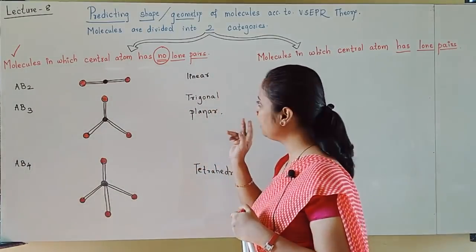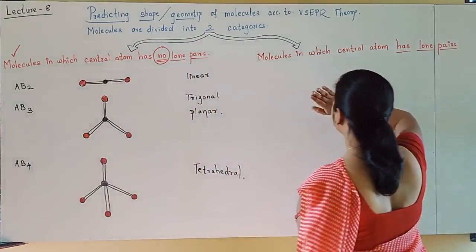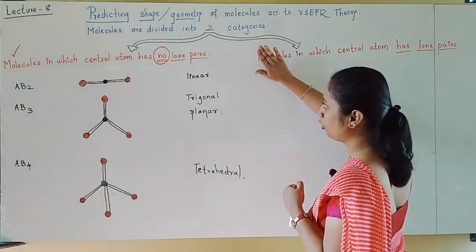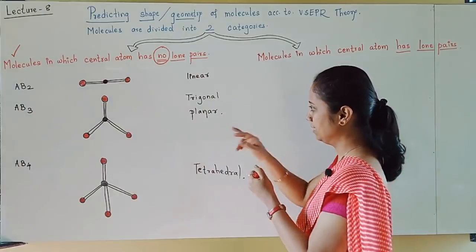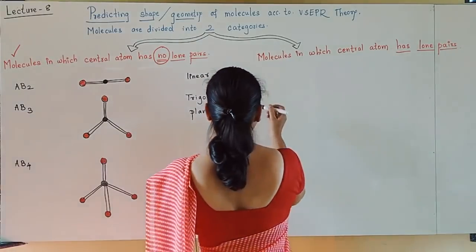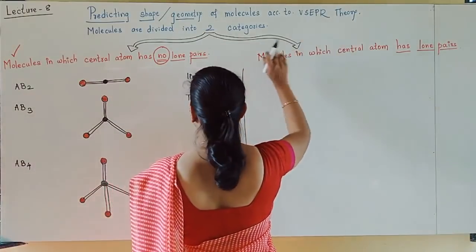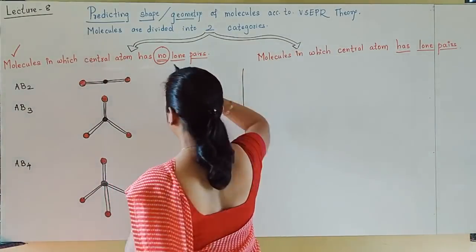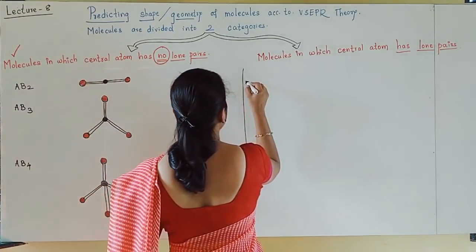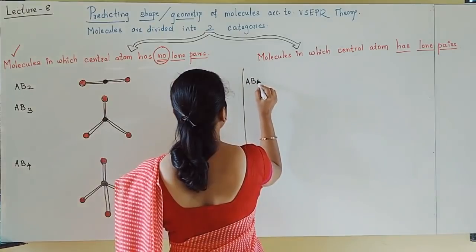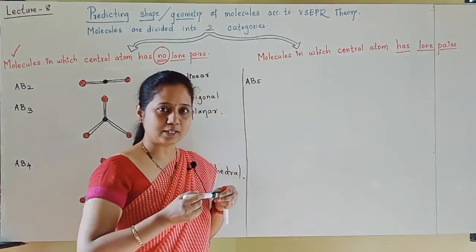See students, I am teaching you now the molecules in which the central atom has no lone pairs. Still we are continuing with no lone pairs. Next is AB5, you write it below this. AB5 molecule, how will I draw it, students?